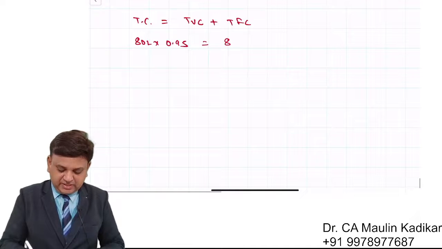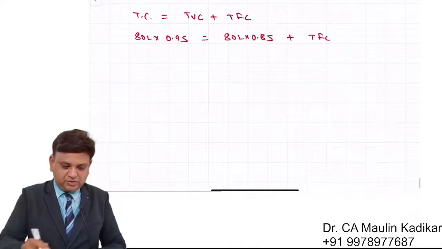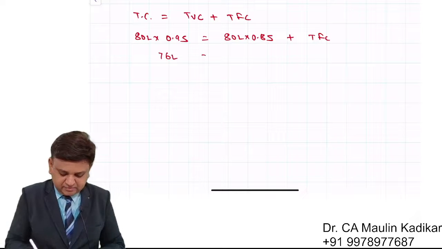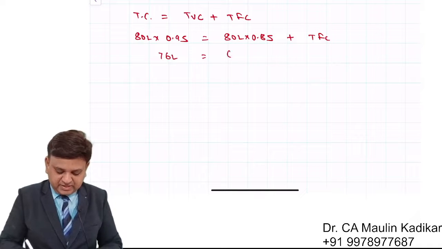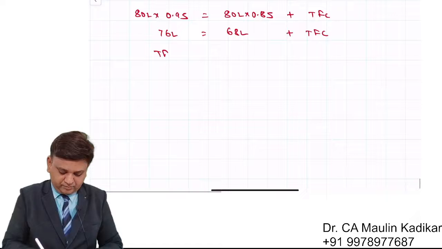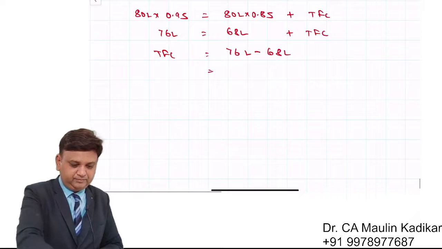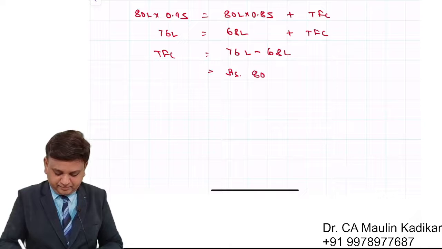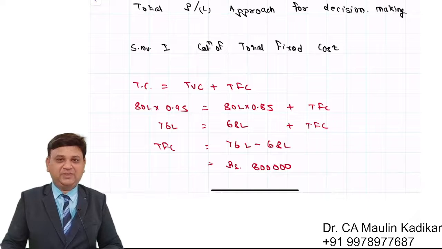Variable cost to sales ratio is 80 lakhs into 0.85 plus total fixed cost. 76 lakhs. 68 lakhs. 76 minus 68 comes to 8 lakhs. This is the way the total fixed cost can be calculated.